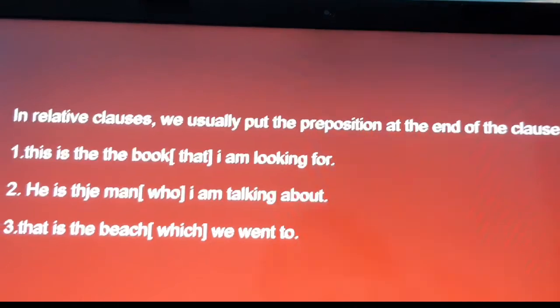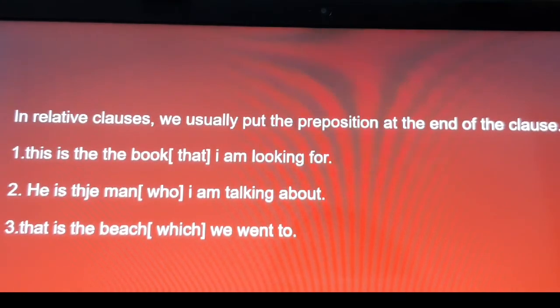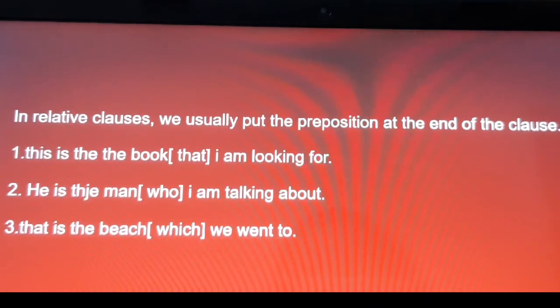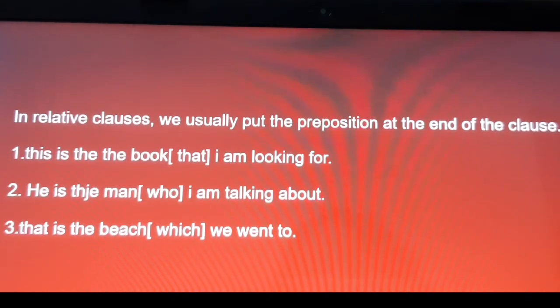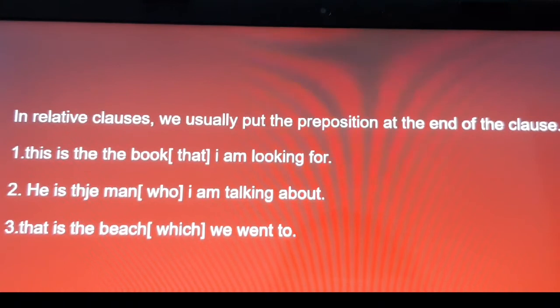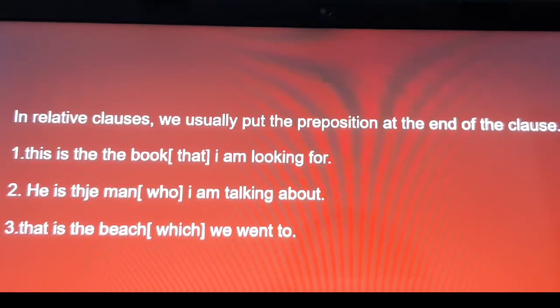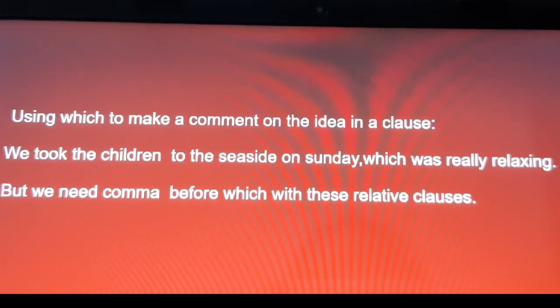Okay, then I am telling, in relative clauses we usually put the preposition at the end of the clause. This is the book that I am looking for. Second one, he is the man who I am talking about. That is the beach which we went to. Okay, only we should not put the preposition after time and place only.